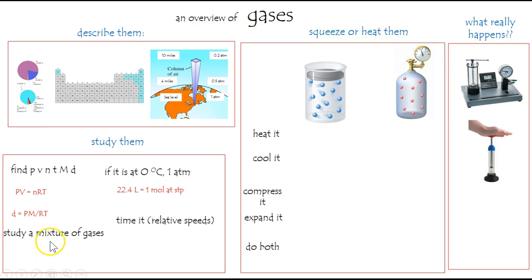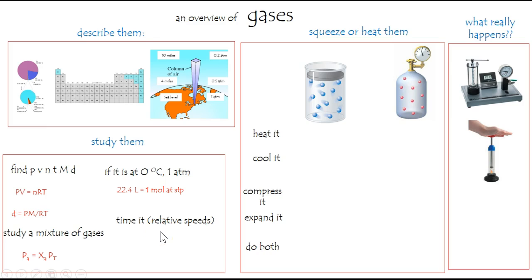If you want to study a mixture of gases, all of these formulas still apply because the identity of the gas doesn't matter. They're essentially little points that bounce around within a space. Now, if it is a mixture and you're curious about the pressure, it's just the number of dots, if you will. The number of molecules is proportional to the pressure. So that means number of molecules, that's your mole fraction. And for that, we have that formula there.